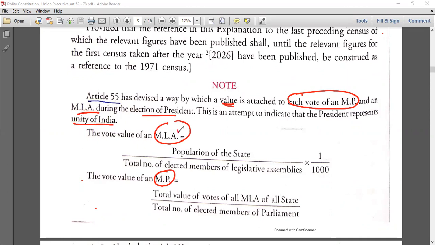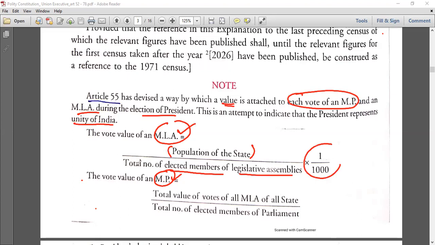ठीक है, क्योंकि एमएलए स्टेट से आता है, एमपी भी स्टेट से आते हैं, बट दे रिप्रेजेंट द पार्लियामेंट, राइट? Lok Sabha. So one value of an MLA is equal to the total population of that state divided by the total number of elected members of the legislative assembly, into 1 by 1000. This is what in sentence form is written above.